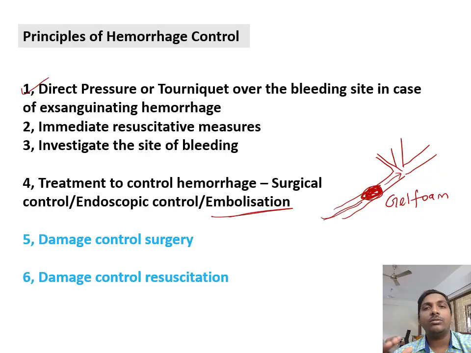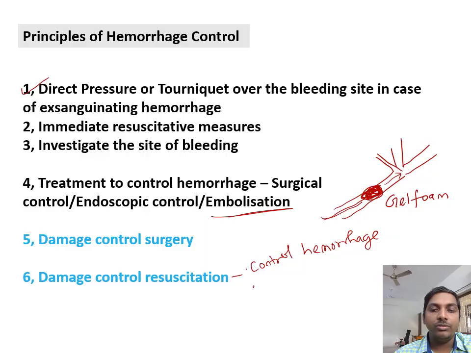Damage control resuscitation is specifically to prevent trauma induced coagulopathy. So you should not allow the patient to enter into the acidosis, hypothermia and coagulopathy vicious circle. Or when the patient is already in that vicious circle, whatever you do, if that vicious circle is not broken down, the patient will die. So our aim is to bring the patient to physiological normalcy. So what do you do? You first control the hemorrhage, right? Control the hemorrhage with direct pressure.